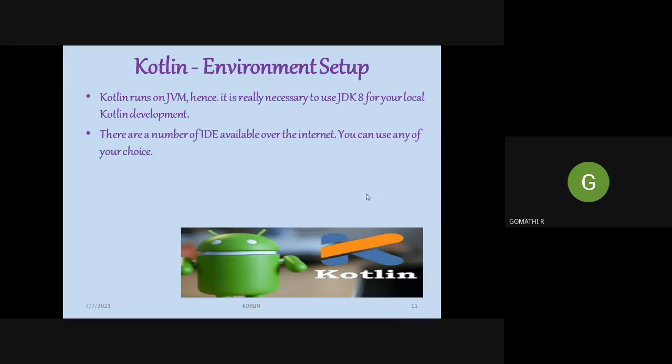Otherwise, if you are using some integrated development environments, you can choose any of the following IDEs of your choice, like NetBeans, Android Studio, or IntelliJ. The best IDE you can choose is Android Studio, because we are developing apps for Android phones. It will be easy for you if you choose Android Studio as an IDE to work with Kotlin programs.